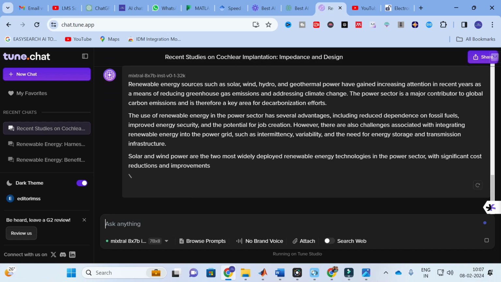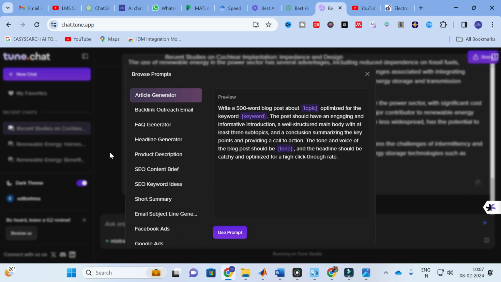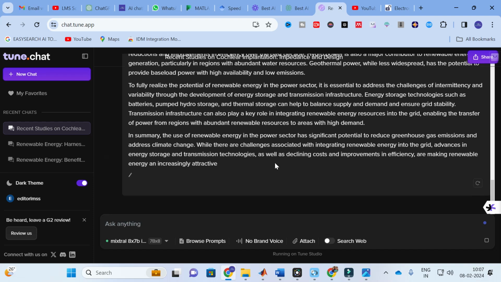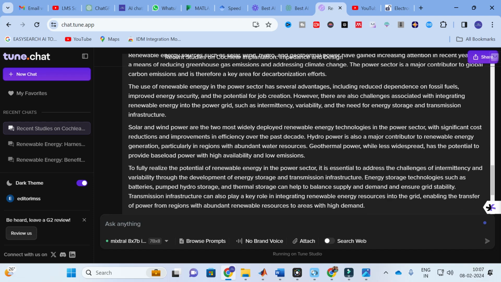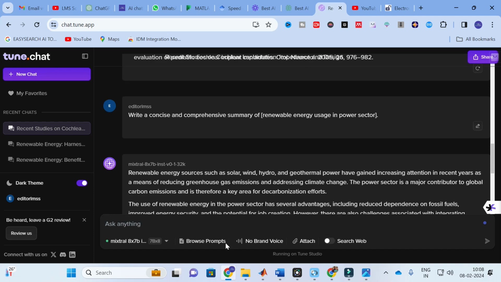In order to use them, you can click on prompts itself. These are the prompts which are given. More will be added soon. You can use this prompt also. This is a checked prompt. As you can see, a brief explanation and a perfect concise explanation for the particular topic you have given will be generated. Like that, you can use the inbuilt prompts in this browse prompt option, and you can make better content out of Tune.chat.